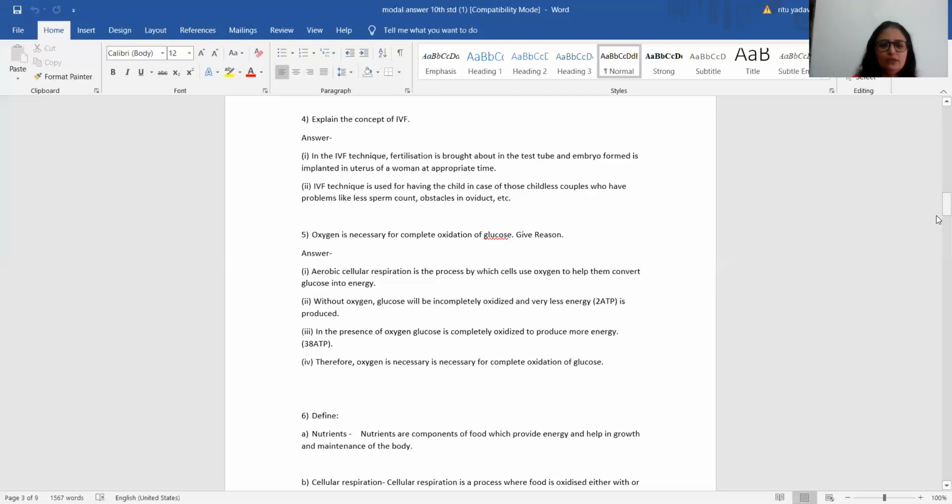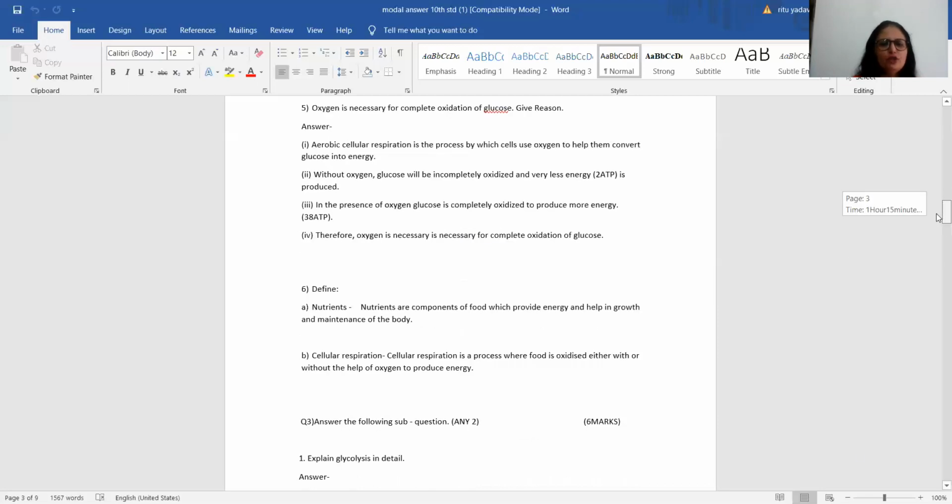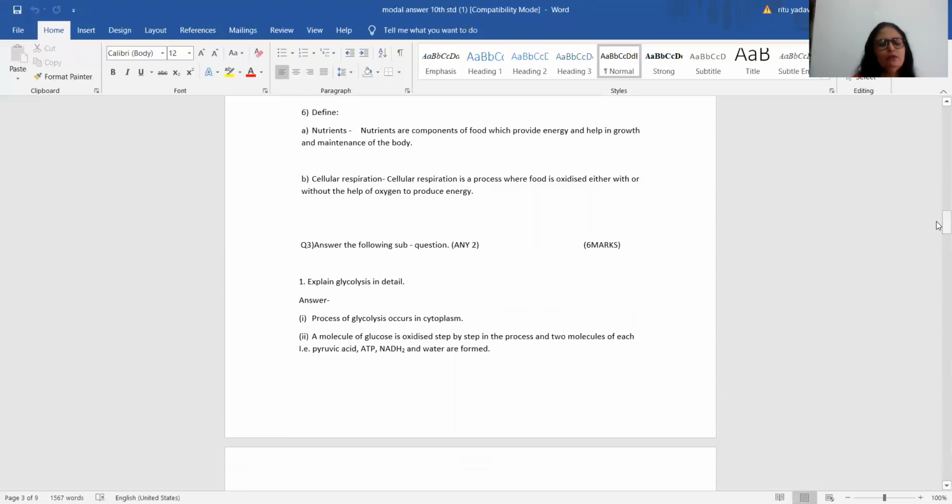Let's move on to the sixth question, that is, define the following, students. Now here we are supposed to write 2 definitions. One is of nutrient and the other one is cellular respiration. 1 mark each. Nutrient definition, and by the way, there is a rule, definition has to be word to word from the textbook. You cannot make any changes on your own. Nutrients are components of food which provide energy and help in the growth and maintenance of the body. Cellular respiration is a process where food is oxidized either with or without the help of oxygen to produce energy.